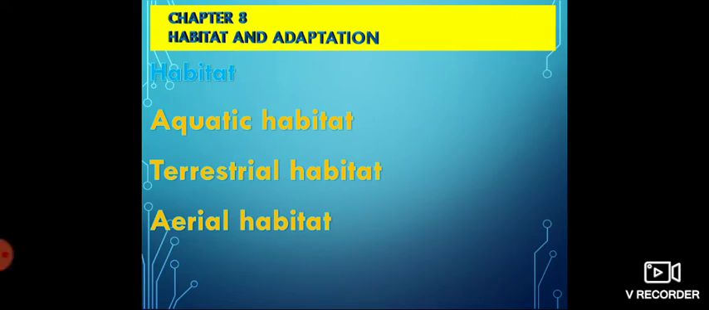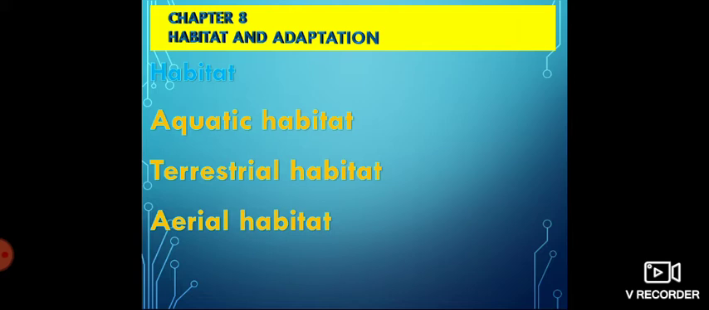Last class we started chapter 8, Habitat and Adaptation. We discussed different types of habitat such as aquatic habitat, terrestrial habitat, and aerial habitat, and subdivisions of terrestrial habitat such as desert habitat, mountain habitat, polar habitat, forest, and grasslands. Among these, you only have to study the definition of habitat and the different types of habitat and their examples.